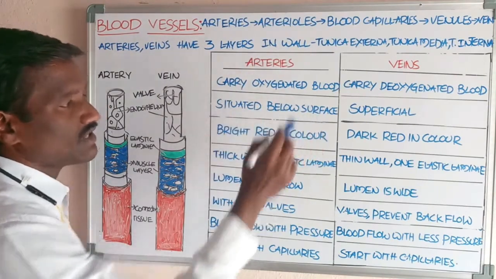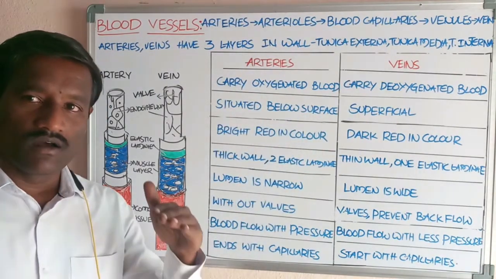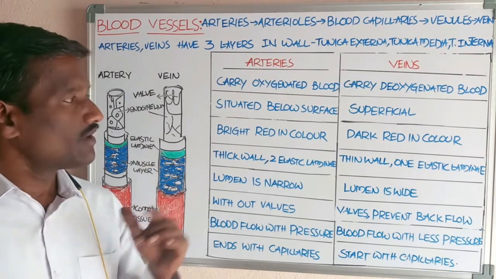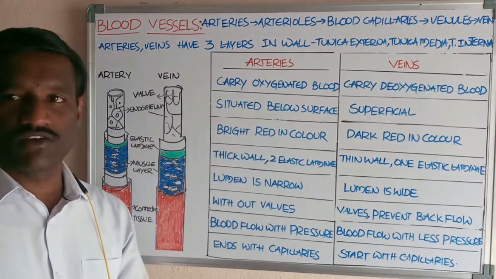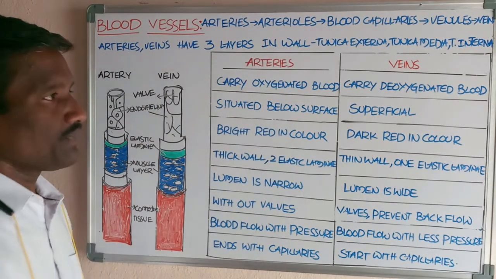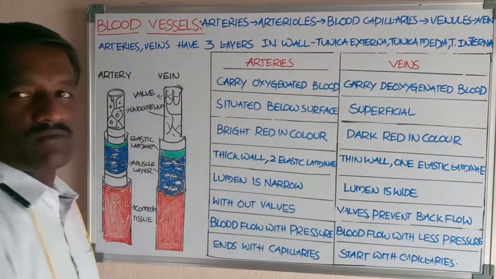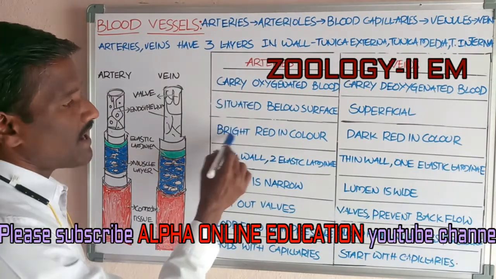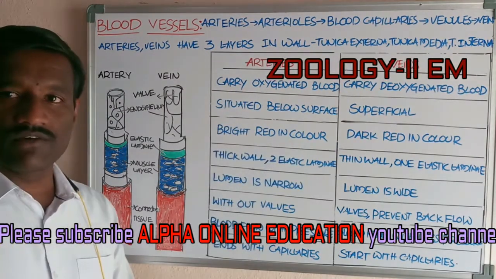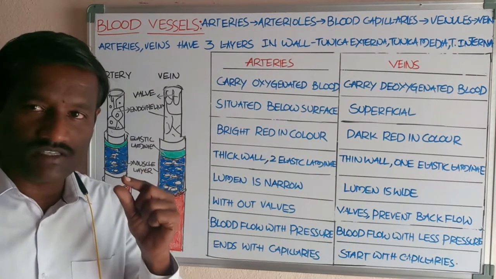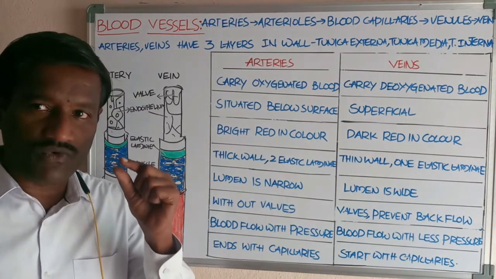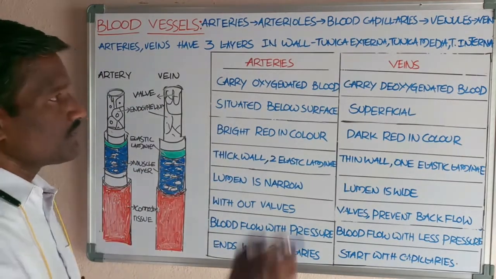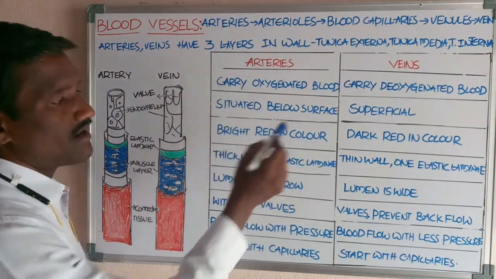Arteries are situated below the surface. Arteries are present at the deeper part of the body, deep seated. And veins are superficial. These are present at the surface of the body. Arteries are bright red in color because of the much amount of oxygen present in the blood that flows through the lumen of the arteries.